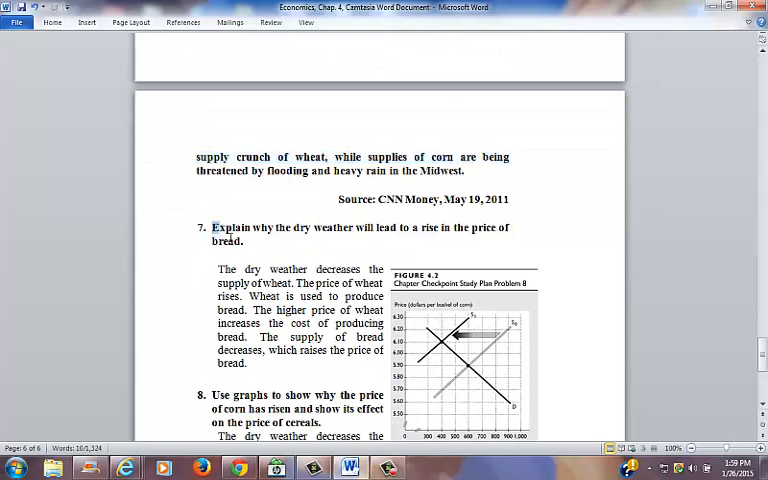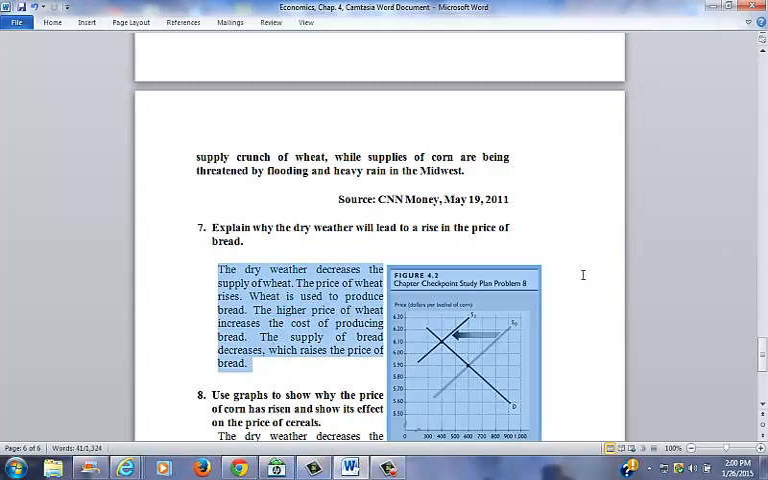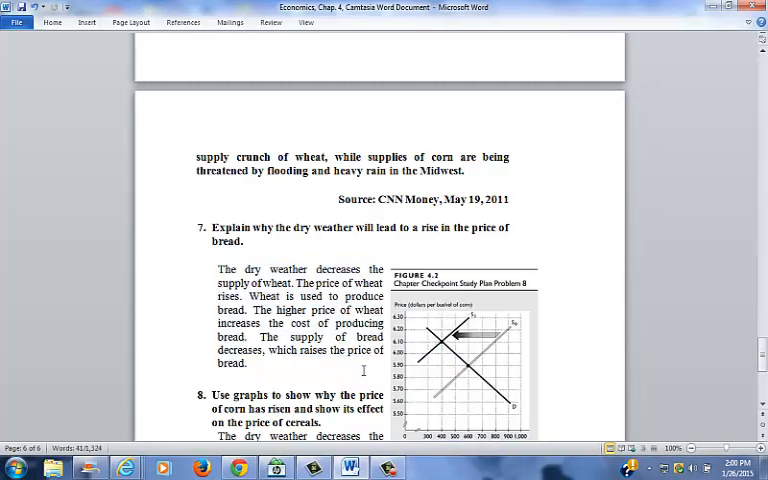Question 7 states, explain why the dry weather will lead to a rise in the price of bread. The dry weather decreases the supply of wheat. The price of wheat rises. Wheat is used to produce bread. The higher price of wheat increases the cost of producing bread. The supply of bread decreases, which raises the price of bread.